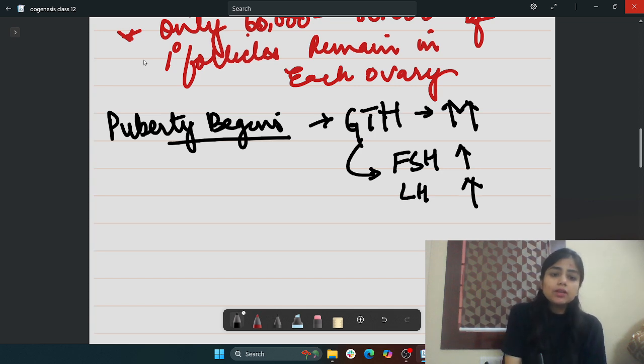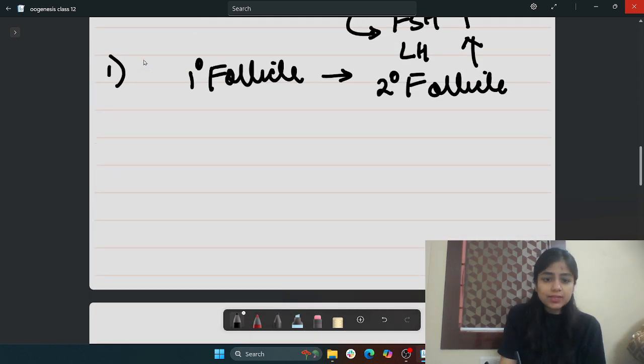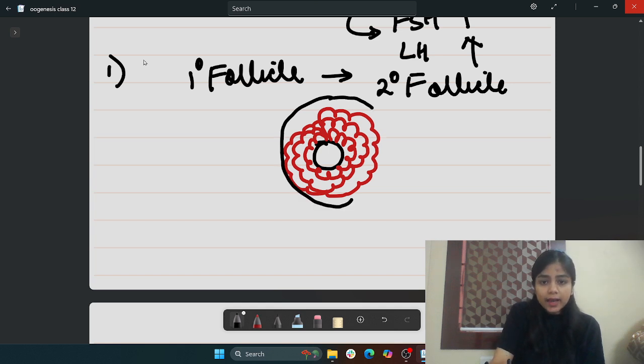So what does it do? Number one, it converts the primary follicle into the secondary follicle. A secondary follicle has a primary oocyte, but the number of granulosa cells has increased. And what more do we see? We see the formation of theca.